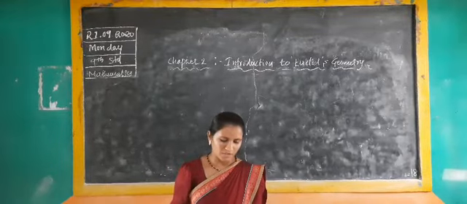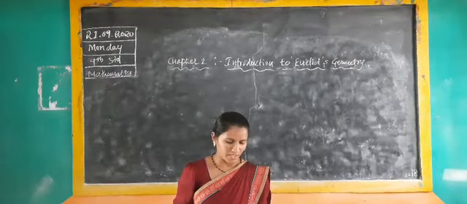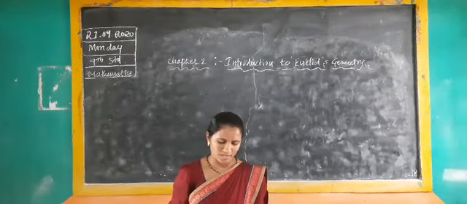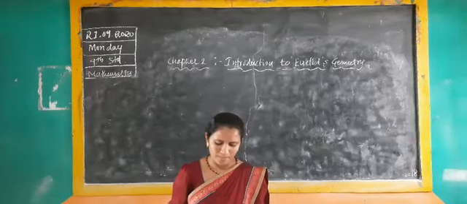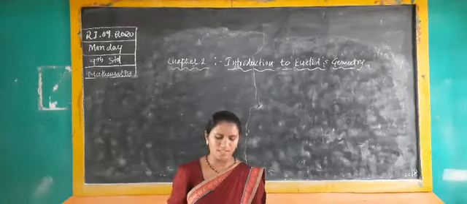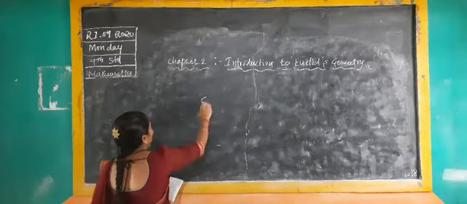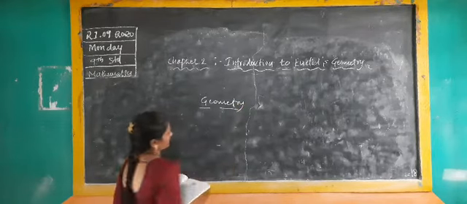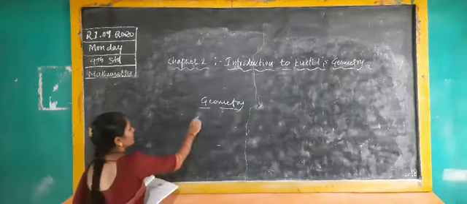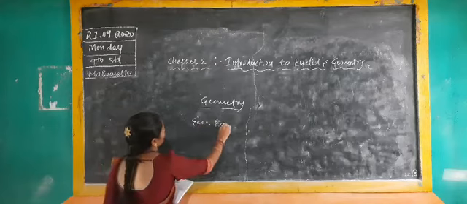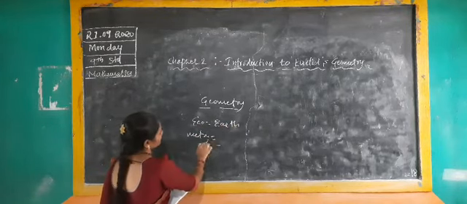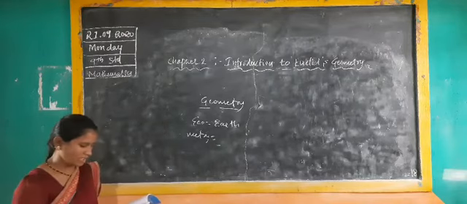Okay, now you have to see 2.1 Introduction, page number 28. You have to open and read the introduction part. The word geometry comes from a Greek word. You already know geo and metry. Geo means earth, and metry means metron, or metry. It is a measurement.